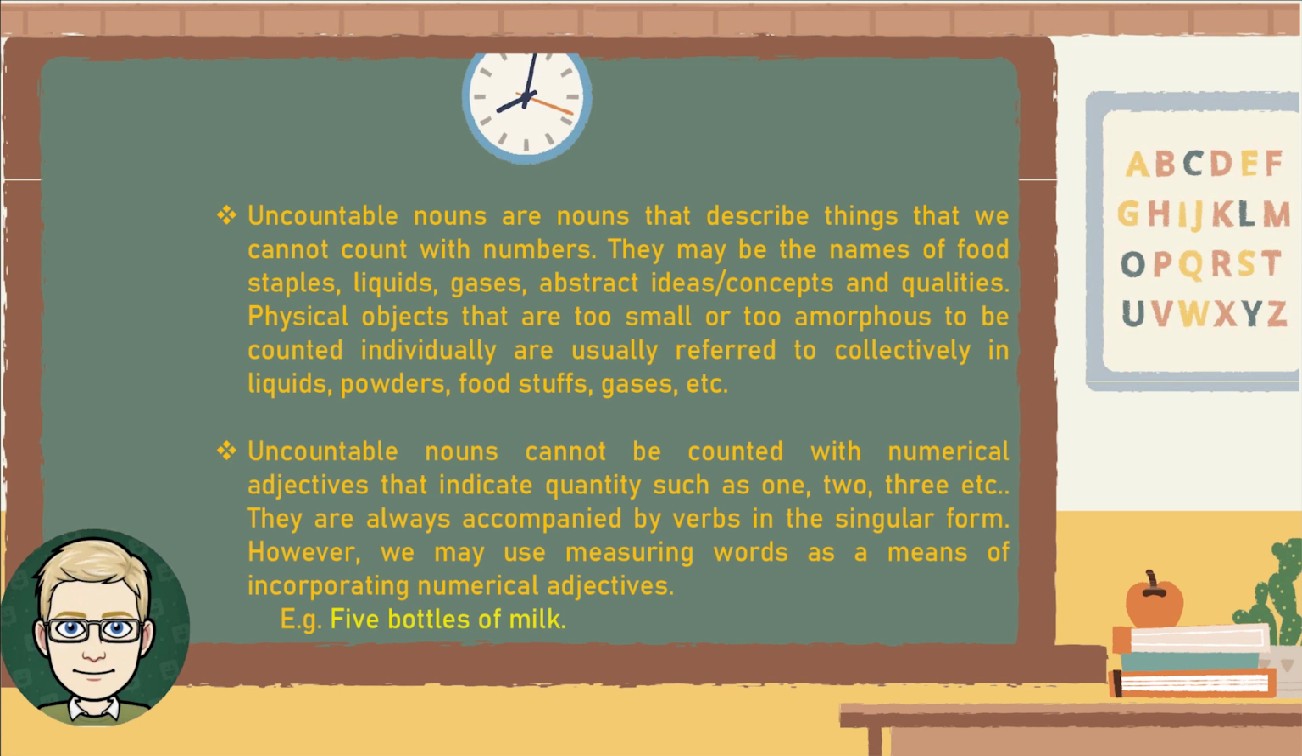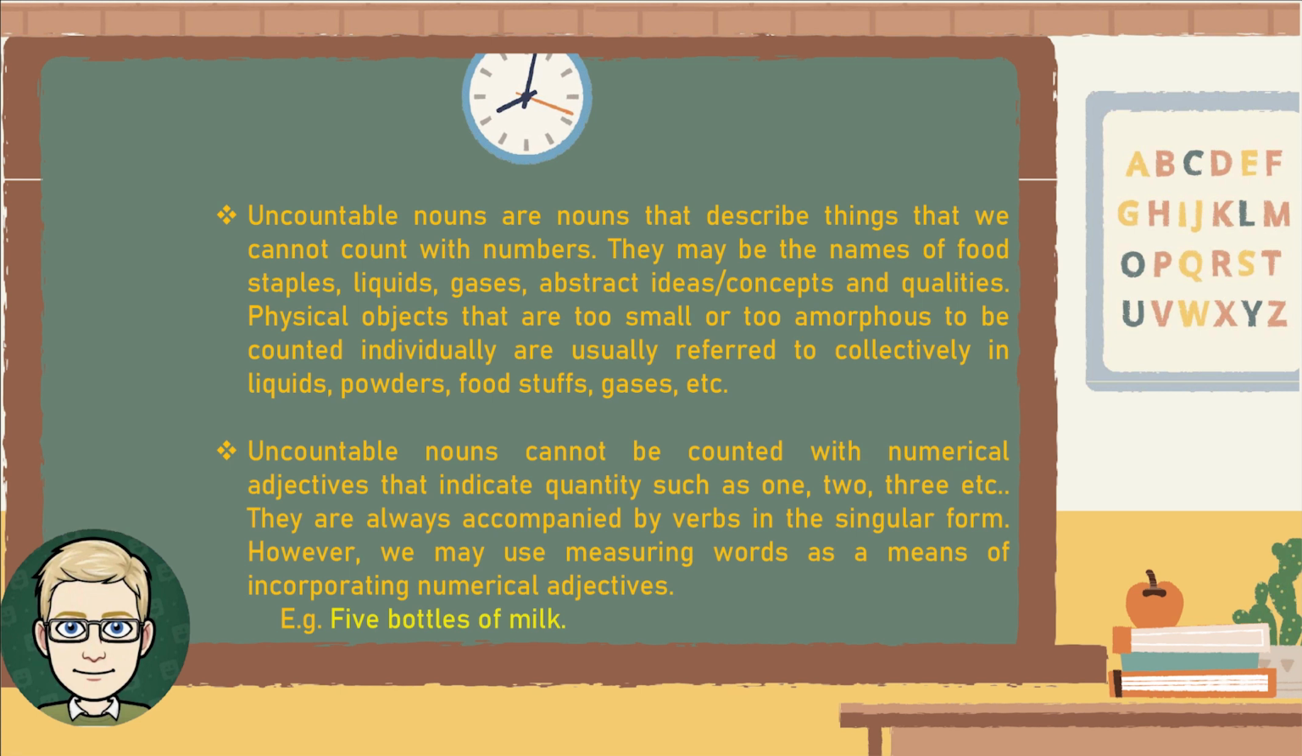Physical objects that are too small or too amorphous to be counted individually are usually referred to collectively in liquids, powders, foodstuffs, gases, etc. Uncountable nouns cannot be counted with numerical adjectives that indicate quantity, such as 1, 2, 3, etc. They are always accompanied by verbs in the singular form. However, we may use measuring words as a means of incorporating numerical adjectives.